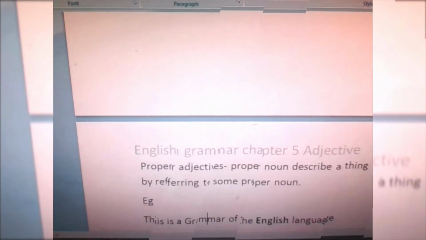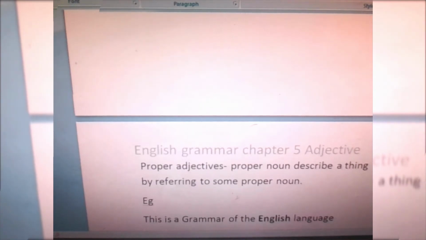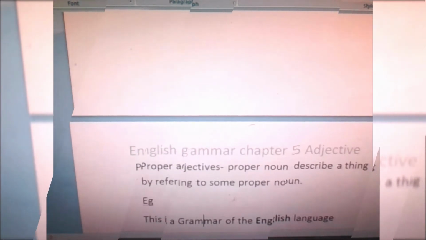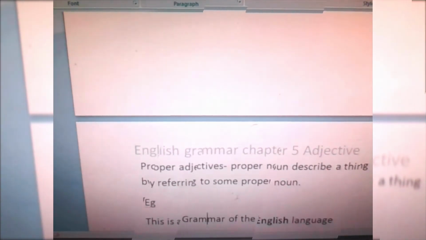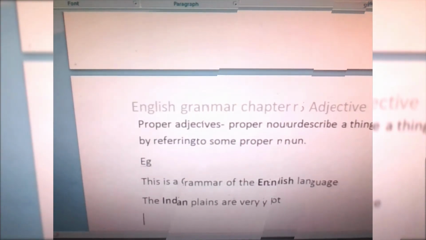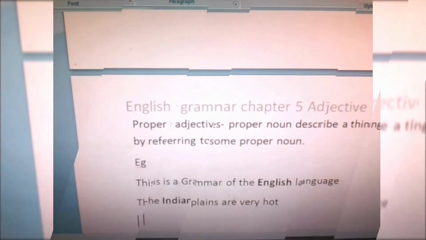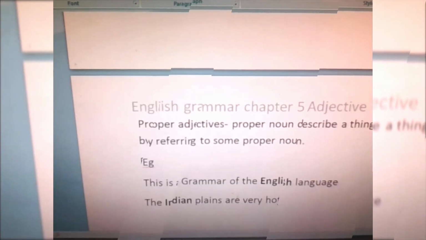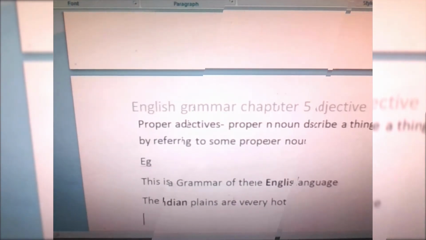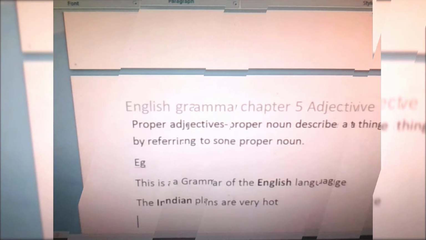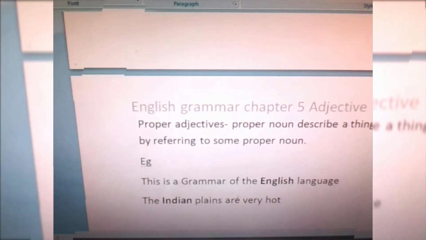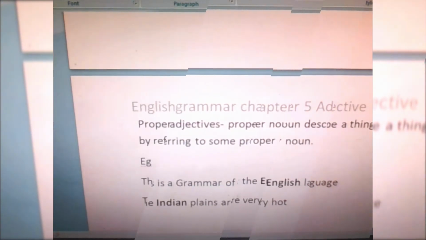First of all, what is a proper adjective? A proper adjective describes a thing by referring to some proper noun. A proper adjective must begin with a capital letter. For example, this is a grammar of the English language. In this, English is the proper adjective. The Indian plains are very hot. In this sentence, Indian is a proper adjective. That's why the first letter of these words is always capital.